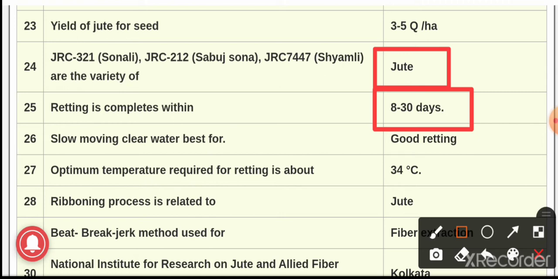Now here we will get some more information about what is retting. Retting it is nothing. It is a microbial process in which the aerobic and anaerobic bacteria and fungi they loosen the fiber by decomposing and dissolving the pectin, hemicellulose and other cementing agent. This process completes within 8 to 30 days. Slow moving clear water it is best for good retting, and the optimum temperature which is required for retting it is 34 degrees Celsius.